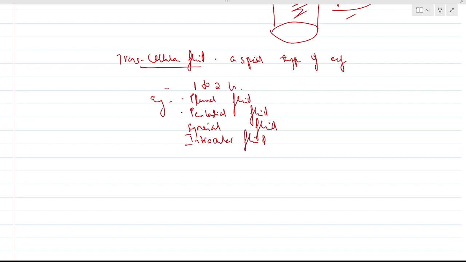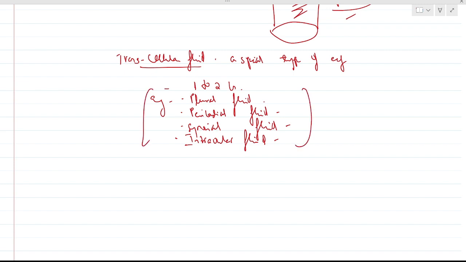Pleural fluid in the lungs, in the pleural membrane, between two pleural membranes. Pericardial fluid, pericardium in the heart, between two pericardial membranes. Synovial fluid in the joints, intraocular fluid in the eyes.